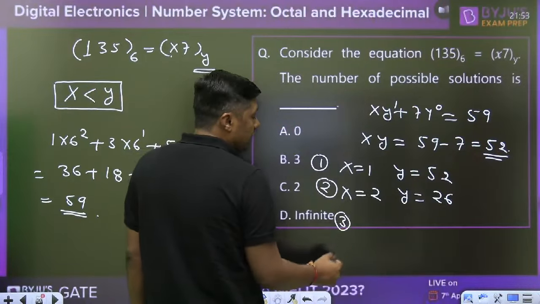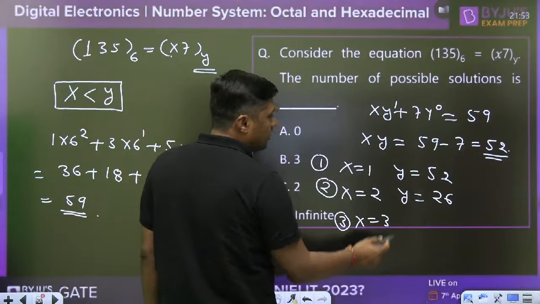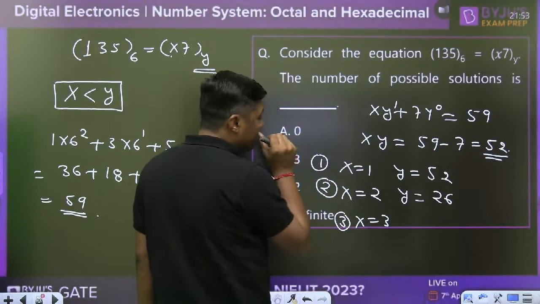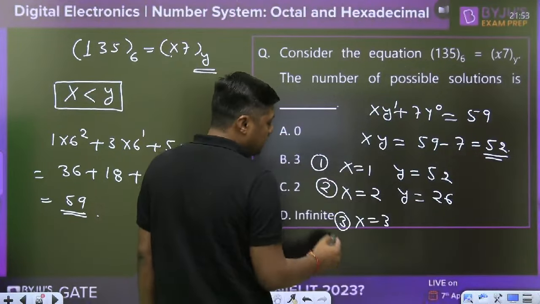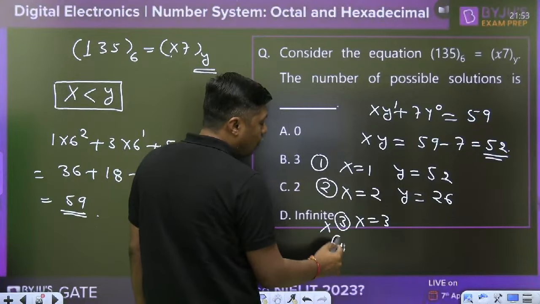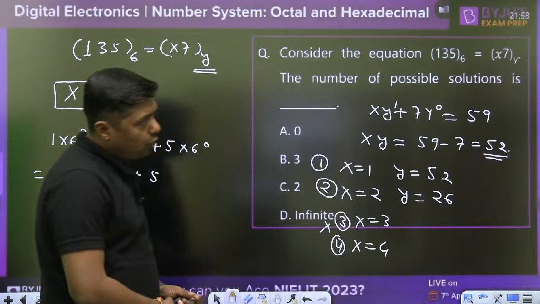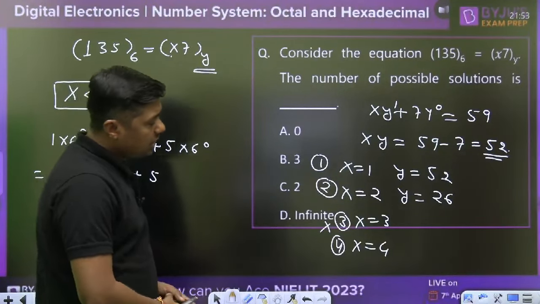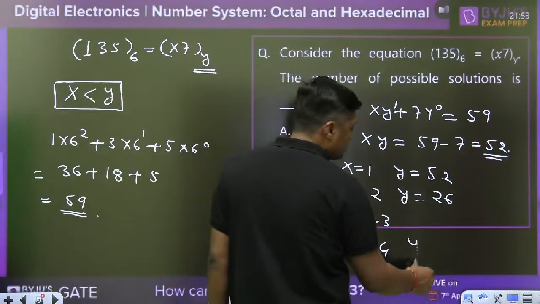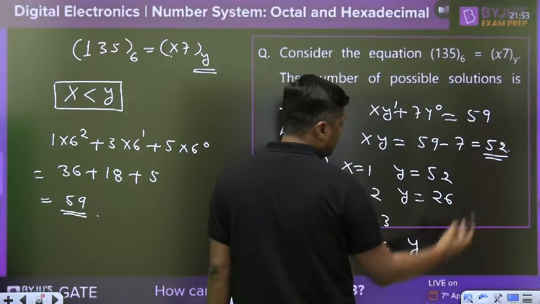Third, if x is equal to 3, it is not divisible by 3, so you will get y in fractions, and that's why it is invalid. Fourth, x is equal to 4. Yes, it is divisible. How many times? This is 4 times 13.